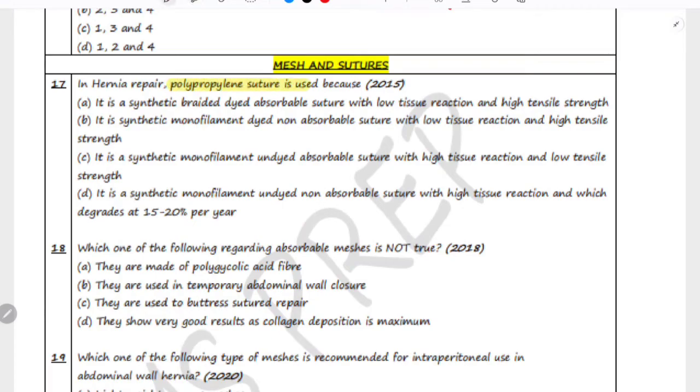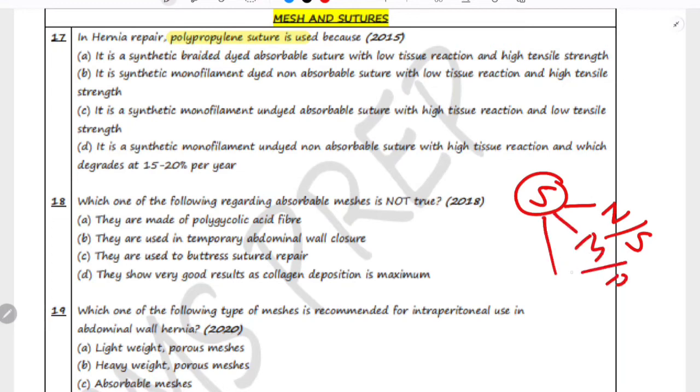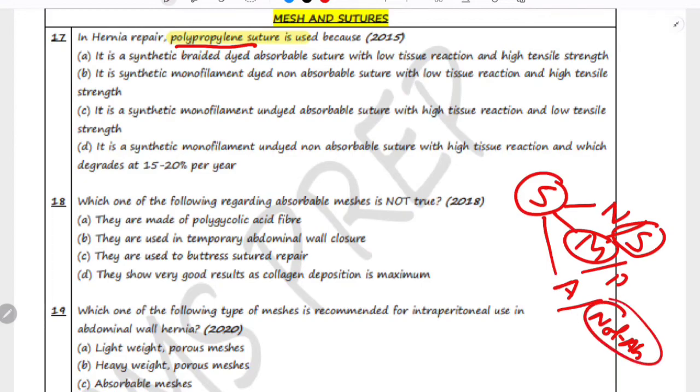So first of all, you need to know about properties of suture. In any suture you need to know three things. The first one, whether it is natural or synthetic. The second one is that it is monofilament or polyfilament, and the third one is whether it is absorbable or not absorbable. Okay, so according to this, the polypropylene suture is a synthetic monofilament and non-absorbable suture.